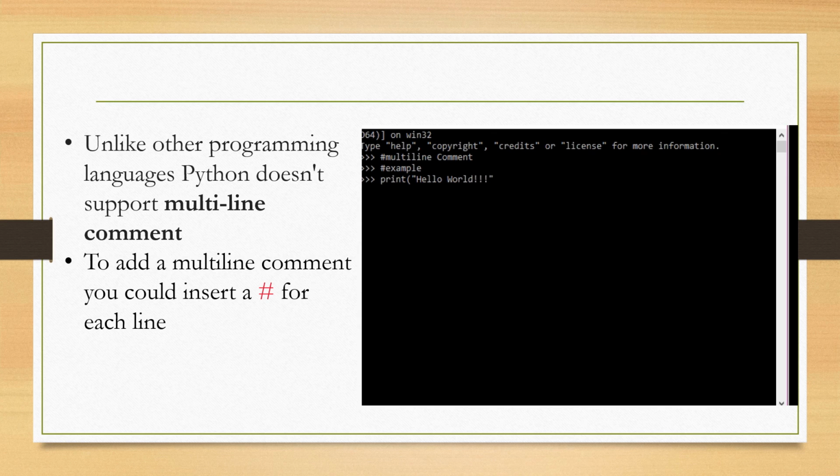As an output, only the hello world message is displayed, those two comment lines are ignored by the interpreter. Like this we can use multiple line comments.